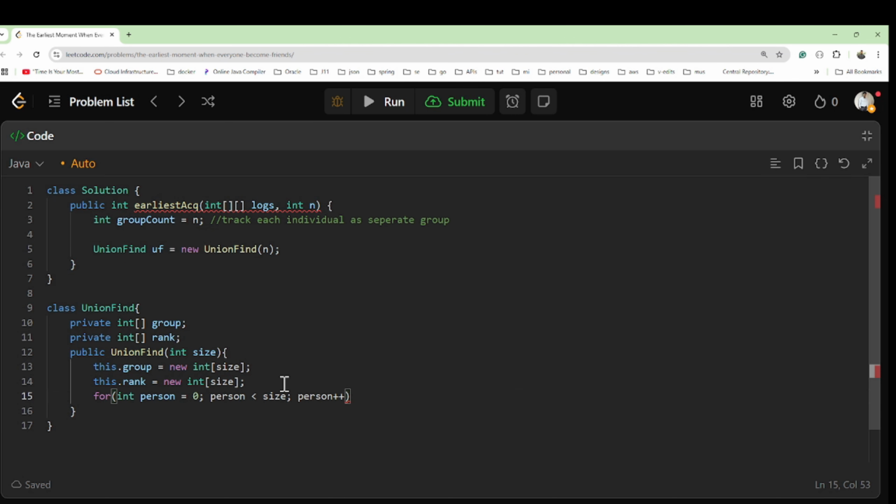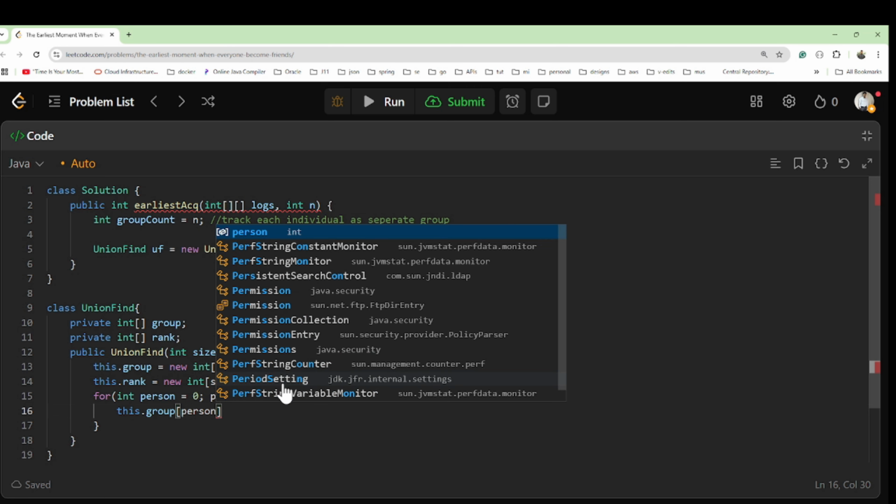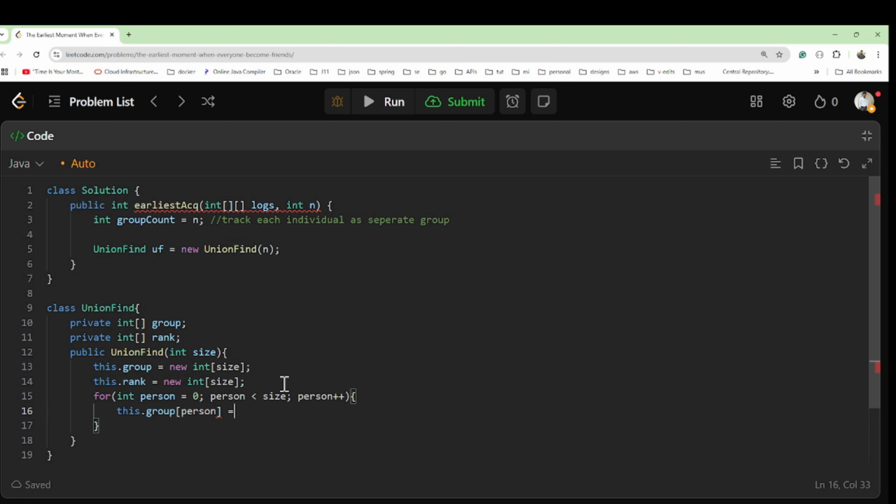This means we will iterate over all the persons one by one. Now we will put in the group. We have already initialized the group, now we'll assign the value, so the group at this person is nothing but this person, correct?